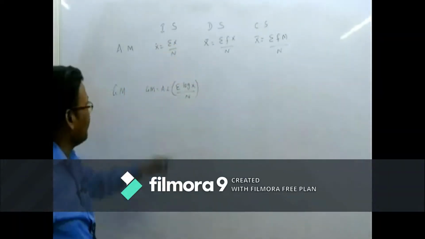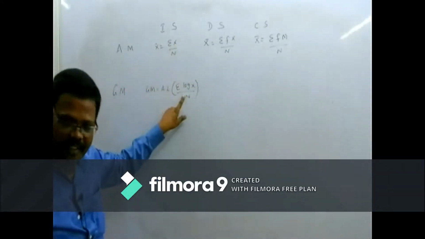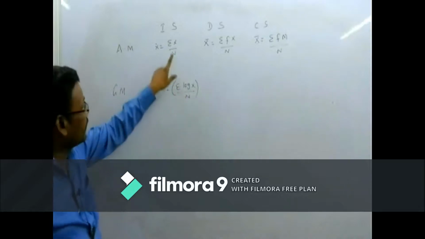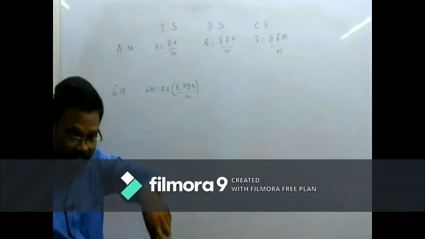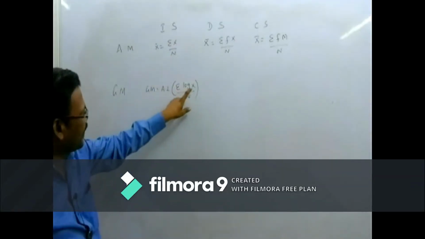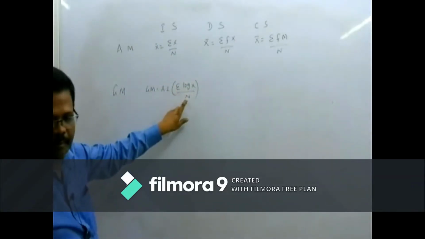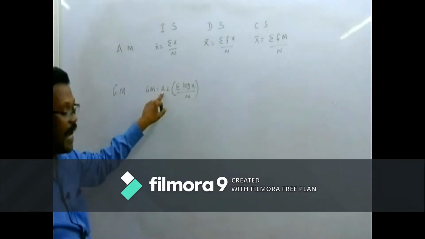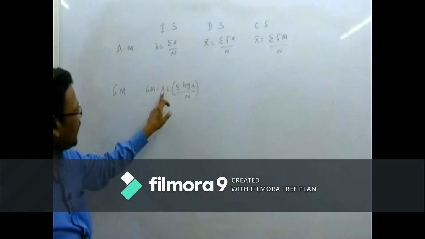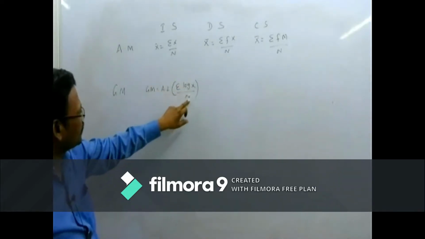So it's the same arithmetic formula, only here, instead of x, we are going to take the log values of x. That's why we took sigma log x by n. Finally, to this value we are going to find the anti-log. So the geometric mean is the anti-log of sigma log x by n.